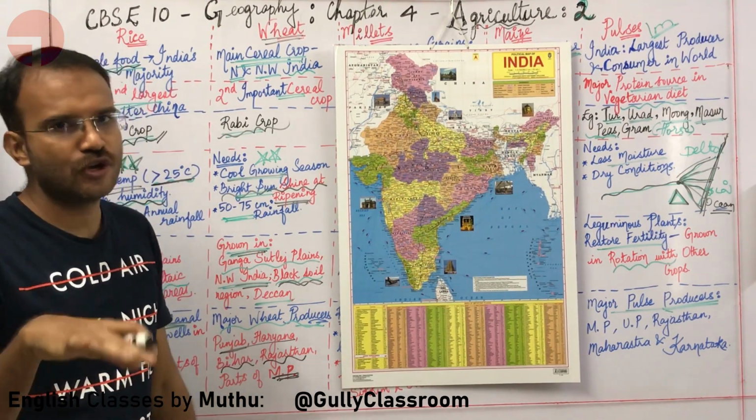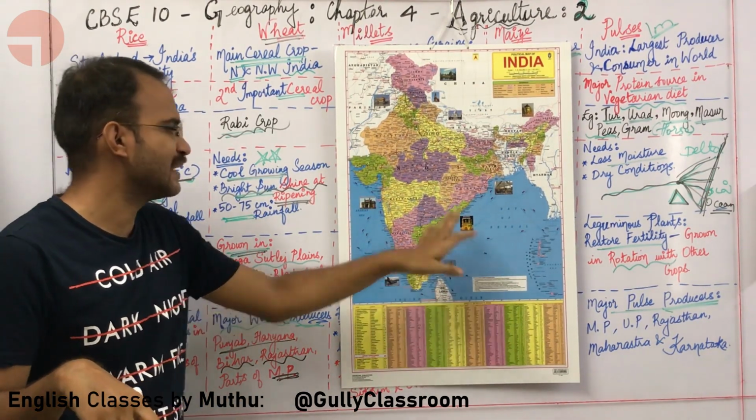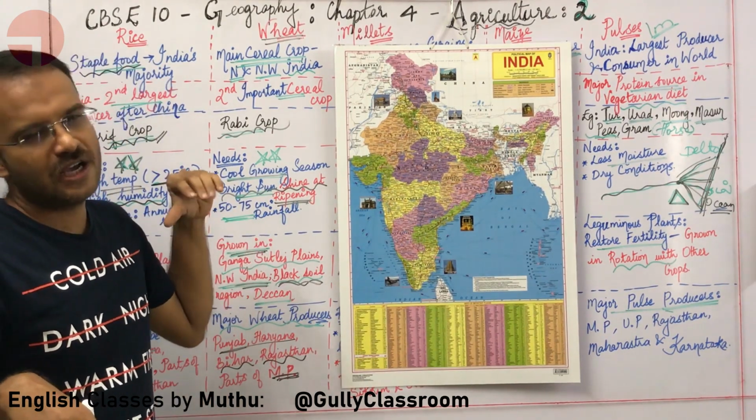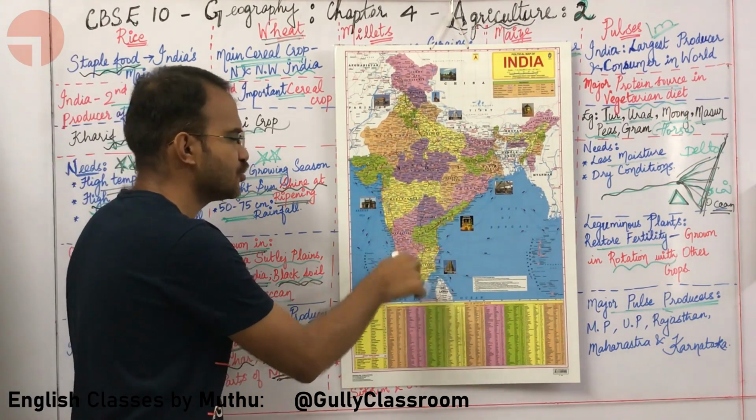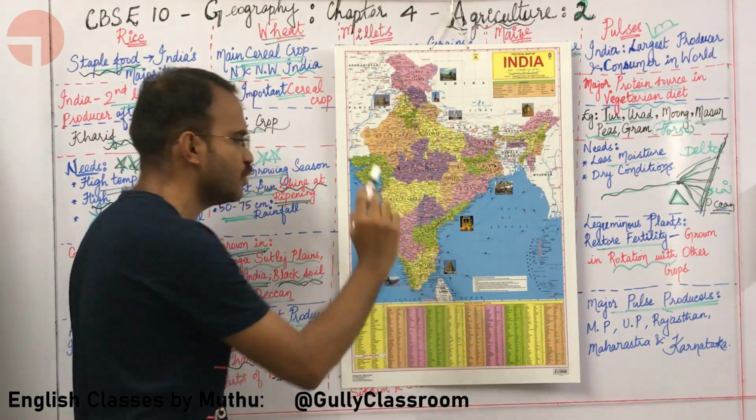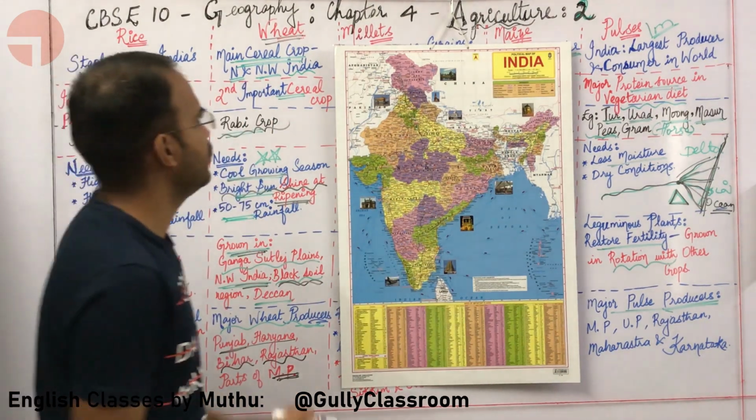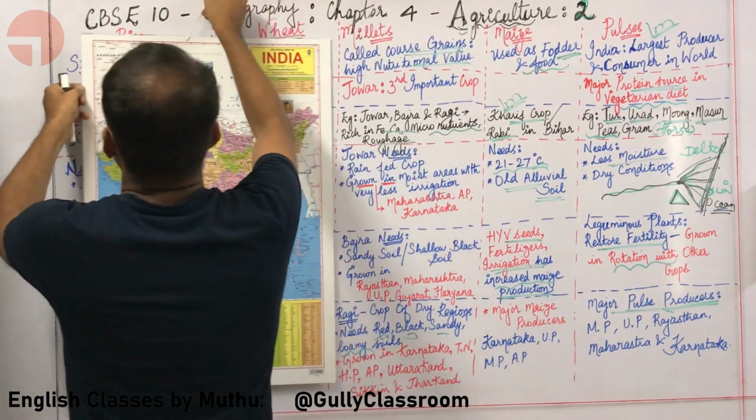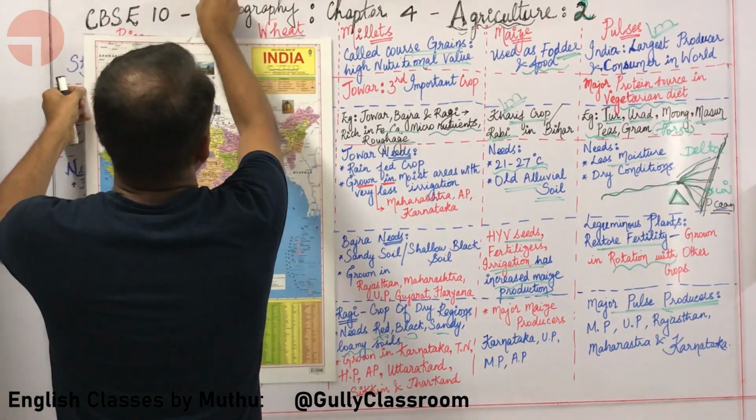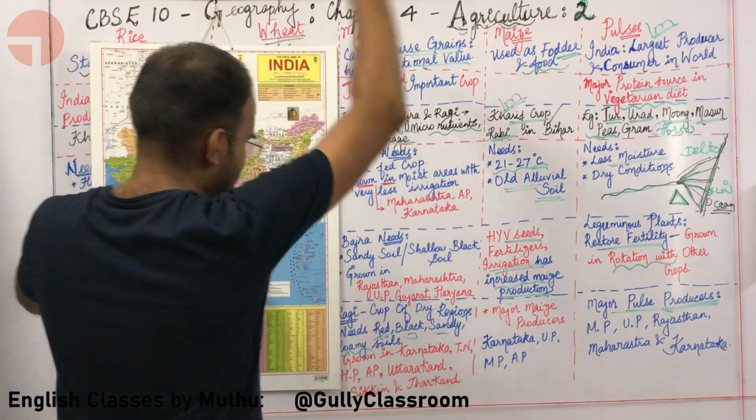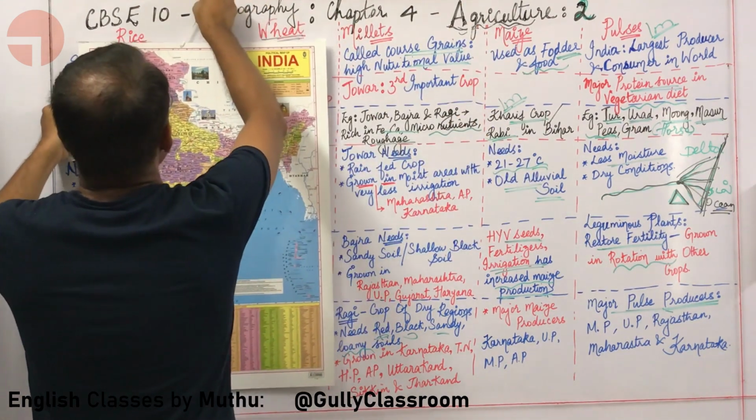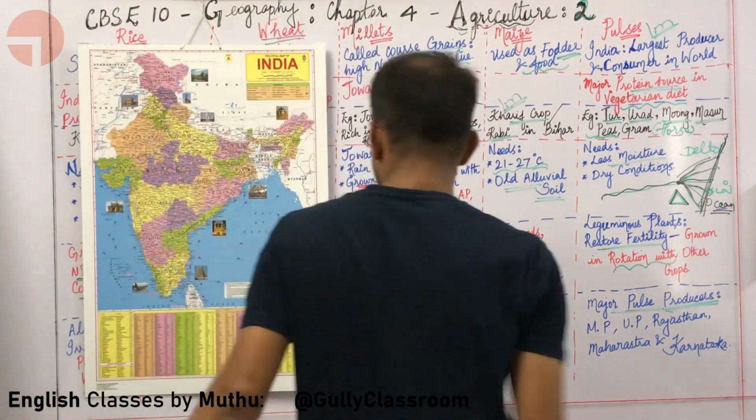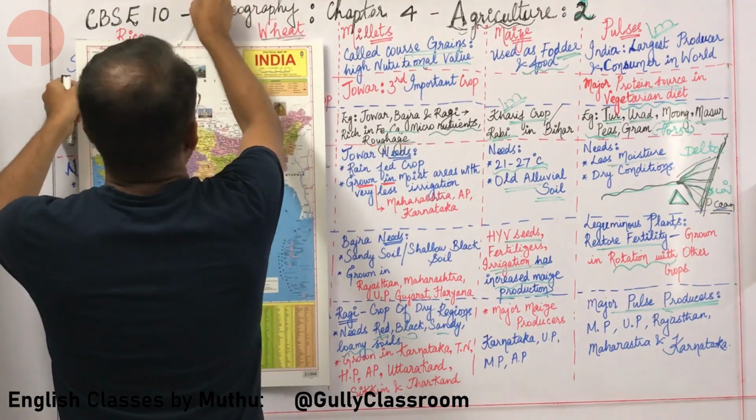Rice and wheat. If they are asking you to mark the places where rice is being grown, you can simply mark the coastal regions of Kerala, Tamil Nadu and Andhra Pradesh also. Anyway, with regard to the map, I will teach the map to you separately using a very large map. Simply don't worry with respect to the map, I am there.